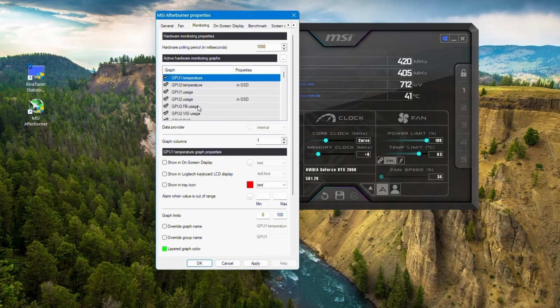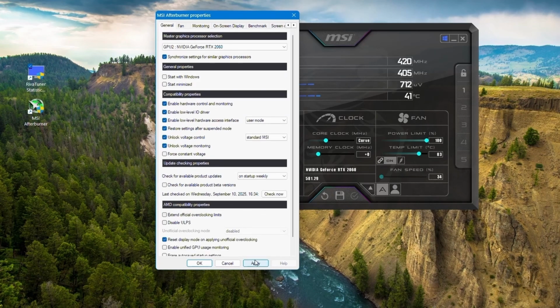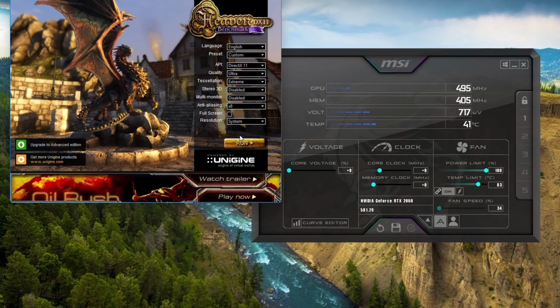Then click the show in OSD box, that is the on-screen display box. Also you can add it to the system tray. Click apply and OK. Now come to Heaven benchmark.